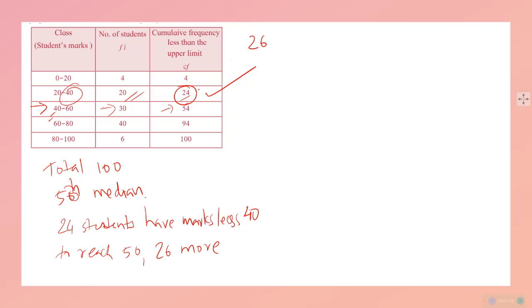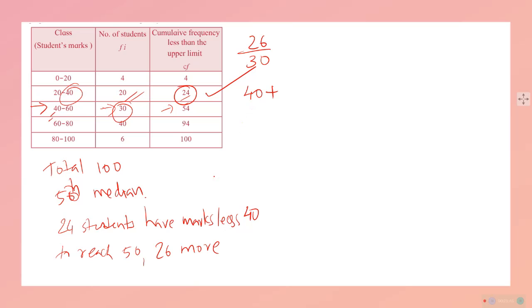26, there are 30 and 40. Out of 30, 26 out of 30 will be having mark between 40 to 60, correct? But we are quite sure that they will be having mark 40 plus something.